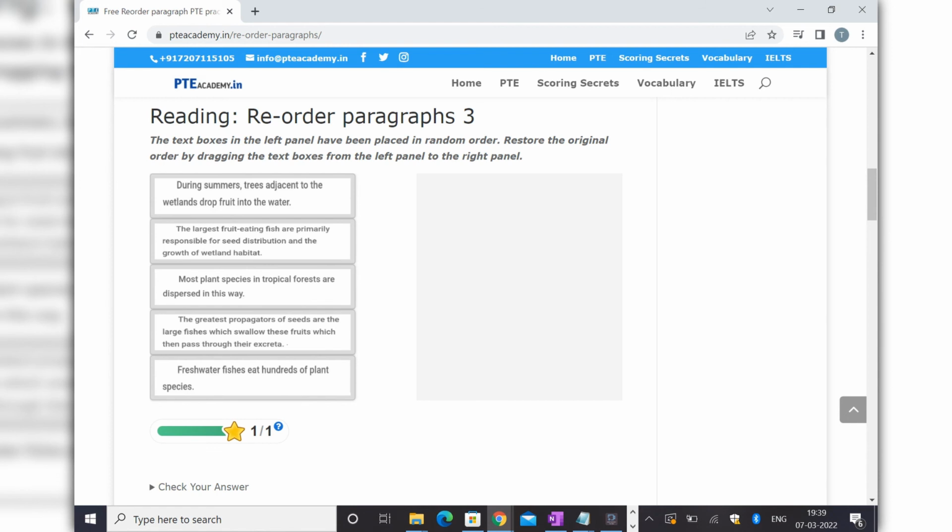Are primarily responsible for seed distribution. Now we are talking about seed distribution and the growth of wetland. Now it's talking about wetland, so this one will be after this. During summers, trees adjacent to the wetlands drop fruit into the water. Okay, now when it drops fruit into the water, so what happens? The greatest propagators of seeds are the large fishes which swallow these fruits. And then the last one should be most plant species in tropical forests are dispersed in this way. That's it, we are done.